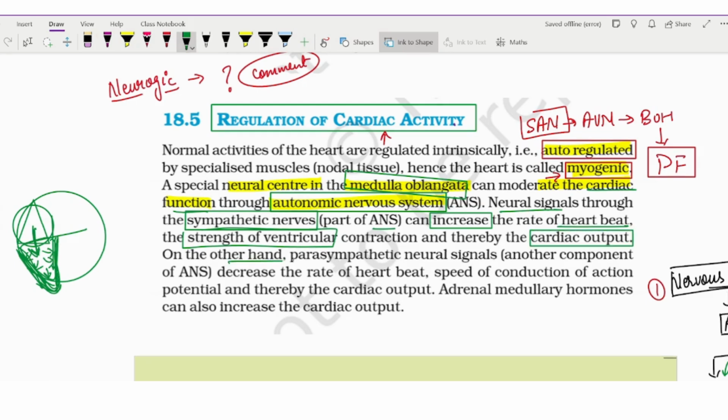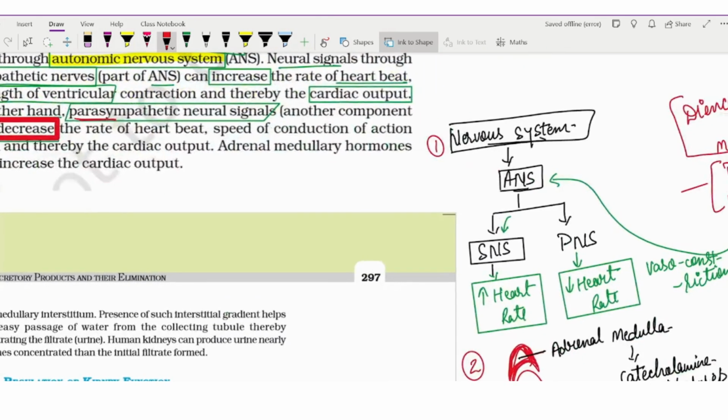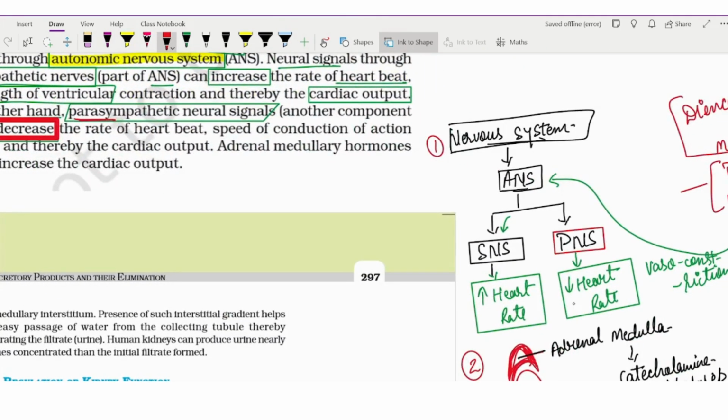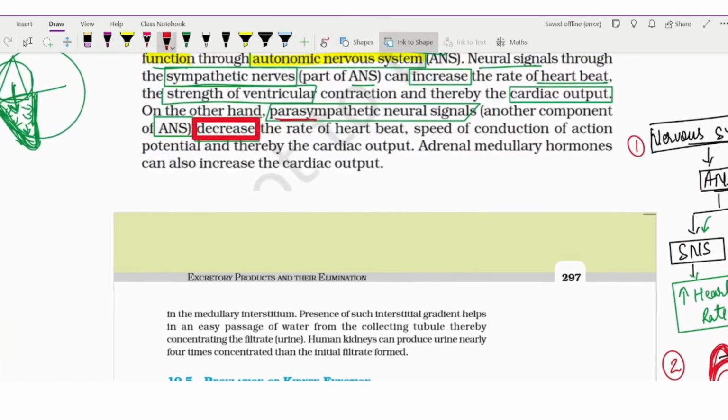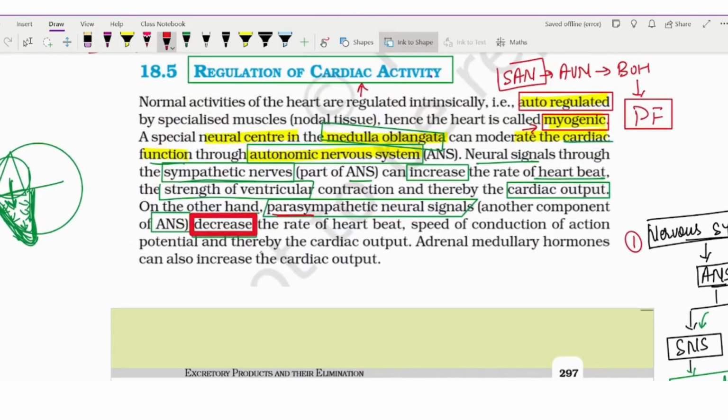On the other hand, the parasympathetic nervous system, the other component of the autonomic nervous system, will actually decrease the heart rate. Why is it decreasing? Because it is the part of the parasympathetic, as I told you here itself. Parasympathetic will decrease the heart rate, because of which cardiac output will become low.